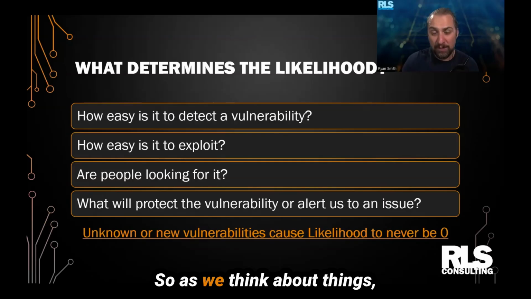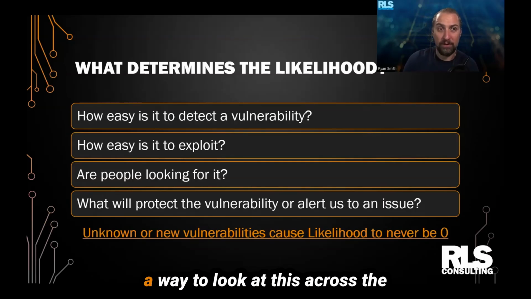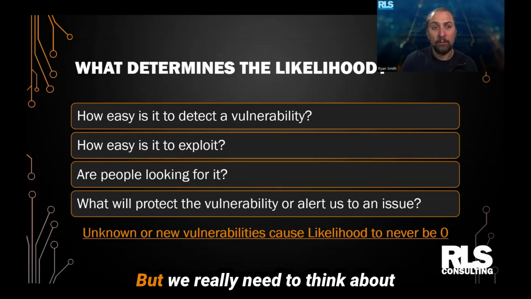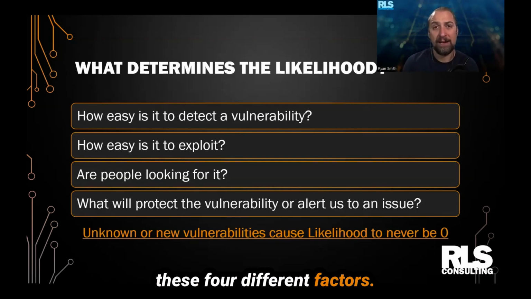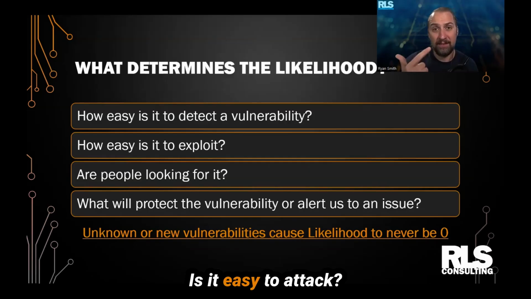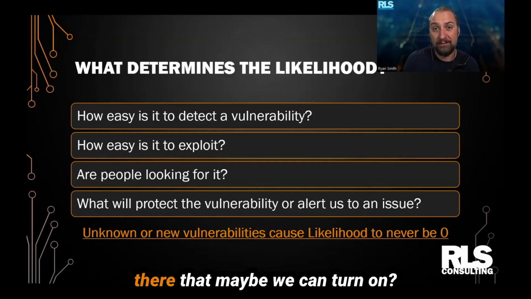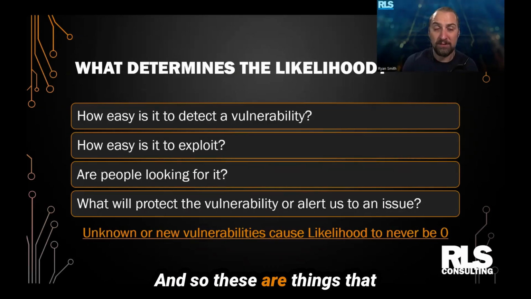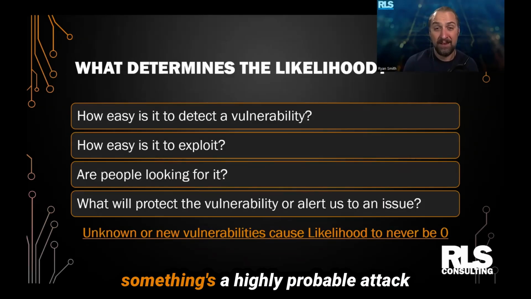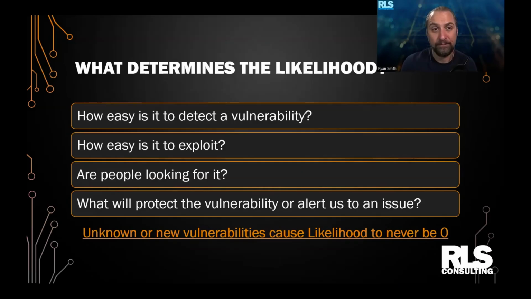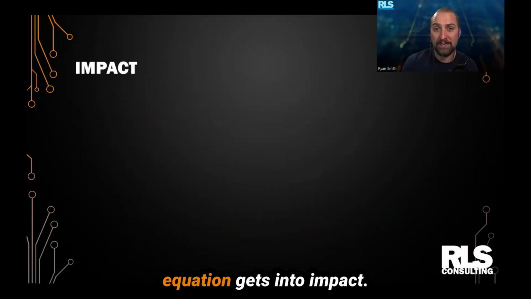So as we think about things, we're going to get into more of a way to look at this across the flow of information in a moment. But we really need to think about these four different factors. Is it easy to detect? Is it easy to attack? And are people looking for it? And then what protections are there that maybe we can turn on? And so these are things that can really help us understand if something's a high probable attack vector or if it's a lower probability. So the next part of the equation gets into impact.